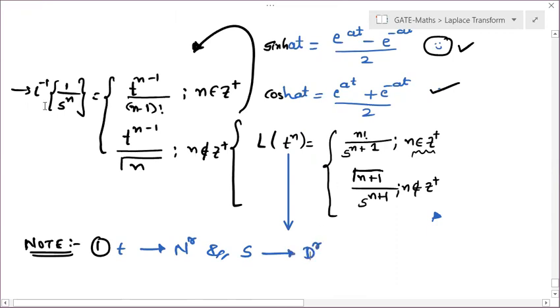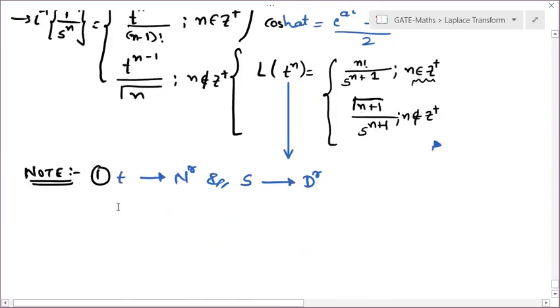Is it clear now? See, s is in the denominator and t is in the numerator. Whenever you are moving from t to s, that is, you are applying Laplace, you have to increase the power by 1. From n, you have to move to n plus 1.